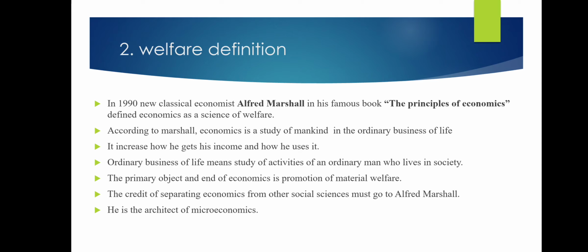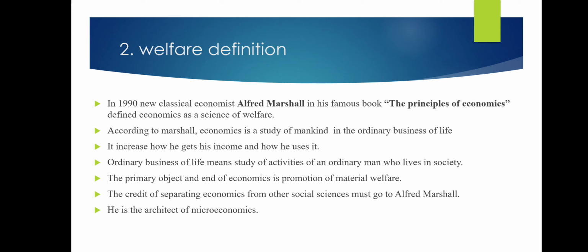It examines that part of individual and social action which is most closely connected with the attainment and the use of material requisites of well-being. So in his definition, it examines how a person gets his income and how he uses it for welfare activities, for his welfare. So he is using the income on the basis of his welfare. Ordinary business of life means what? The study of activities of an ordinary man who lives in society.